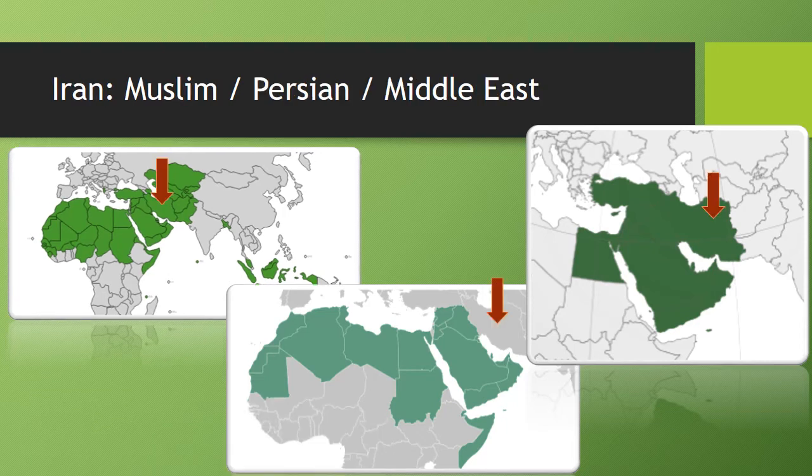Let's talk about Iran. Iran is labeled on these three maps with the red arrow. So Iran is a majority Muslim country. Most people there follow Islam. It is not, however, a majority Arab country. Most people in Iran are Persian, which is a different racial group.